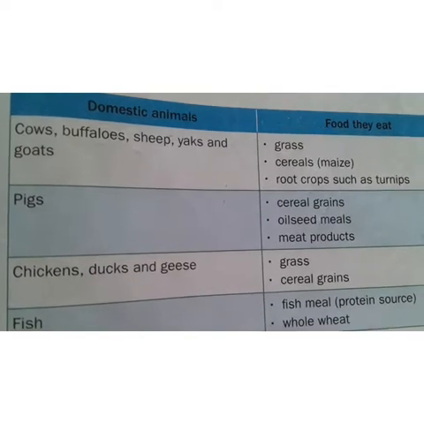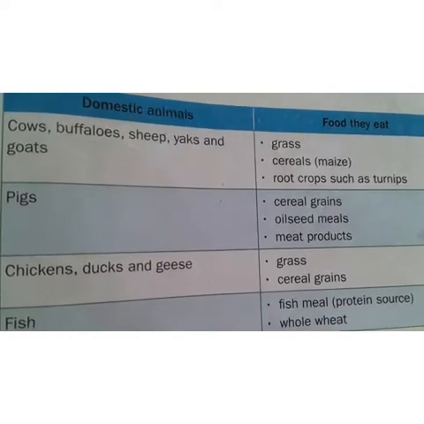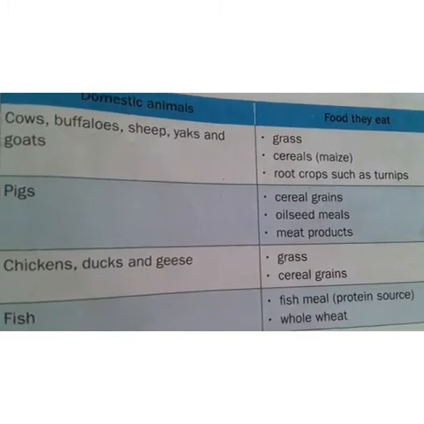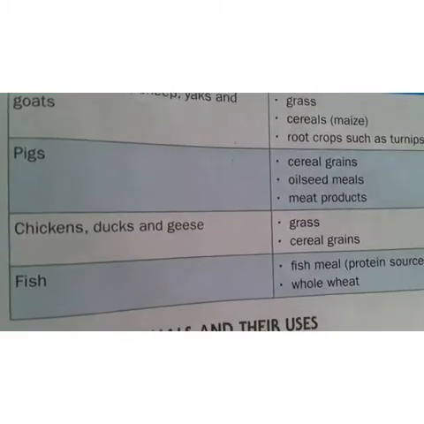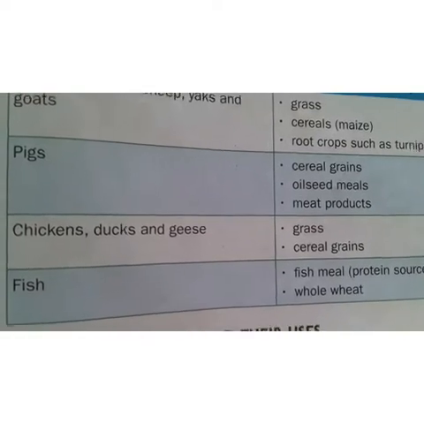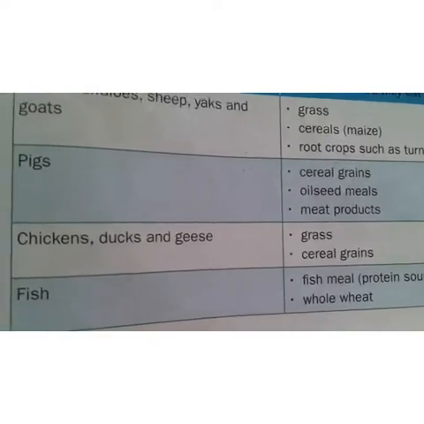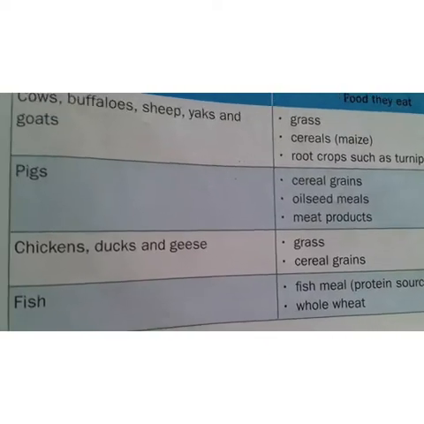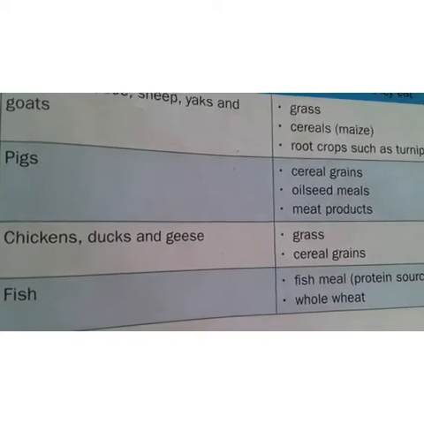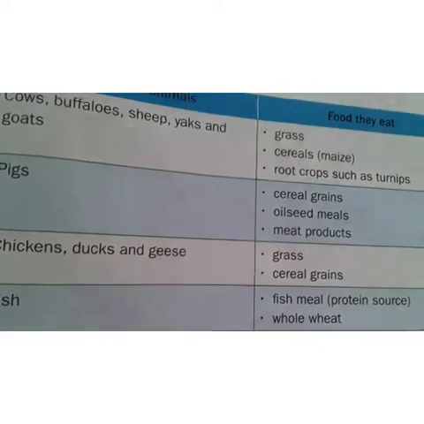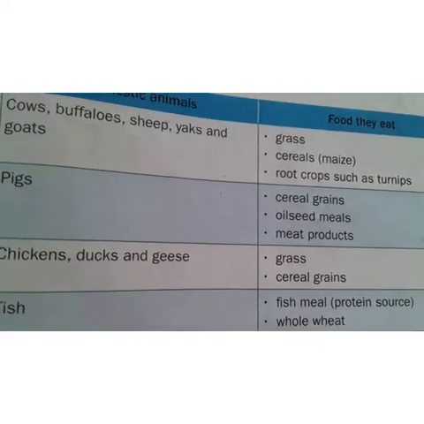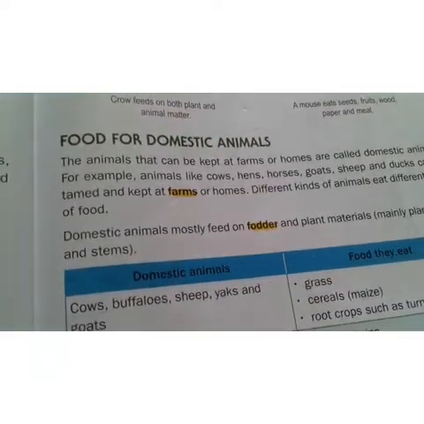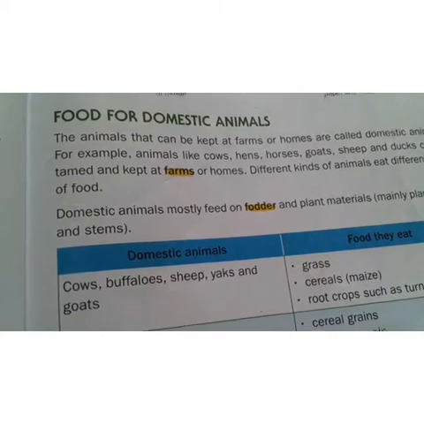Pigs eat cereal grains, oil seed meals and meat products. And coming to the third one, chickens. The young ones of the hens we call chickens. Chickens, ducks and geese eat grass and cereal grains. And coming to the fish, they can eat fish meal. This is a protein source powder, and also whole wheat. These are the food for some of the domestic animals.